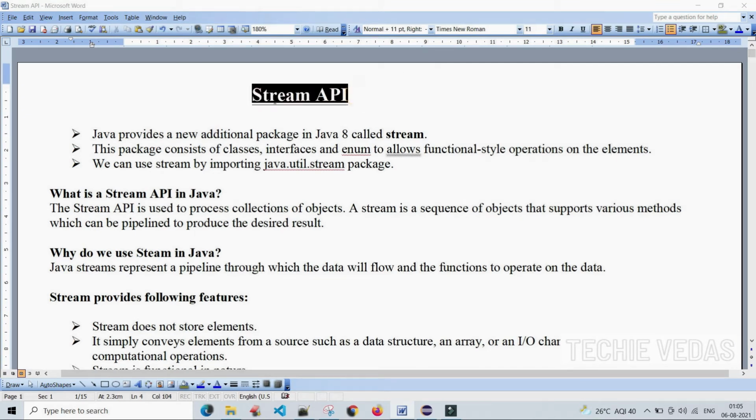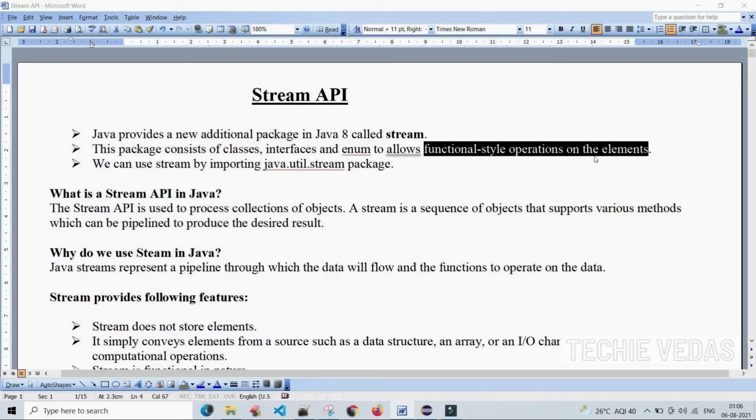Stream API. Java provides a new additional package in Java 8 that is called Stream. And this package, the Stream API package, consists of classes, interfaces and enumerations to allow functional style operations on the elements. Functional style of operations, nothing but functional style of programming on the elements.